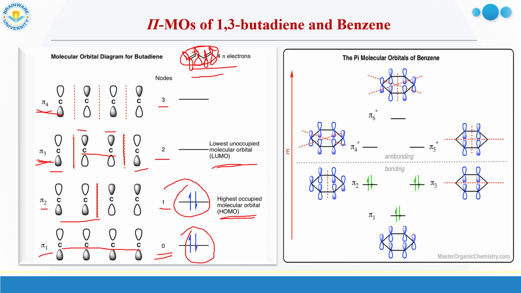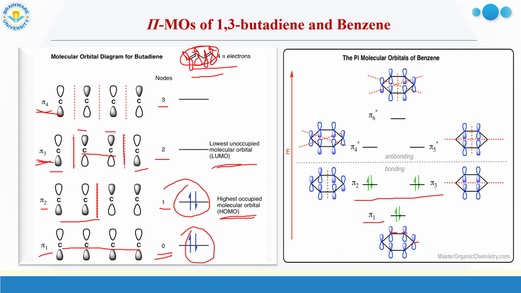Among these, pi 1 is the lowest bonding orbital. So for pi 1, obviously node is 0, there is no node, so you can see all the p orbitals having the same energy, all having the upper lobe shaded. Node is 0.